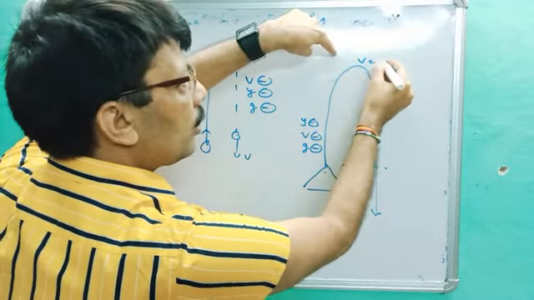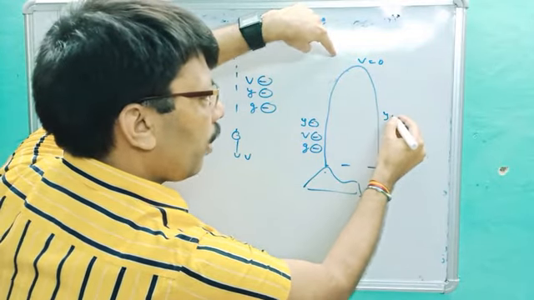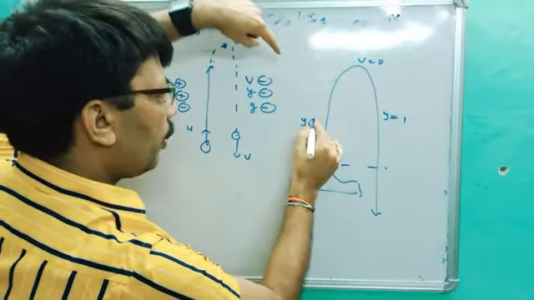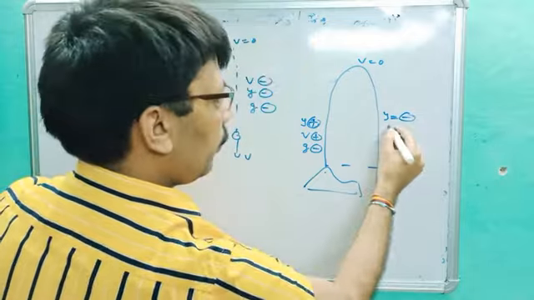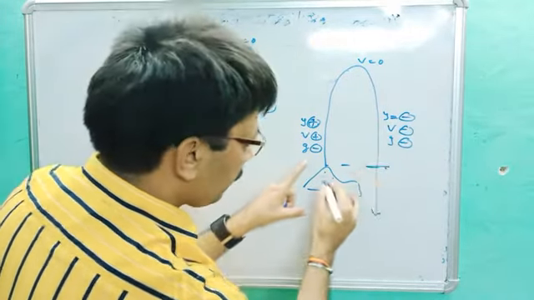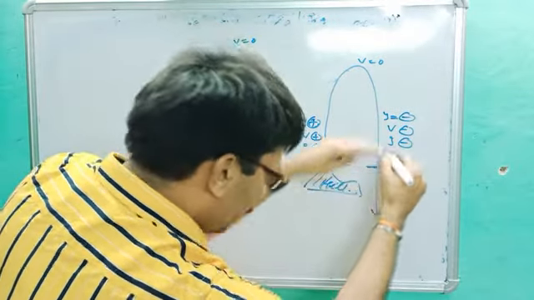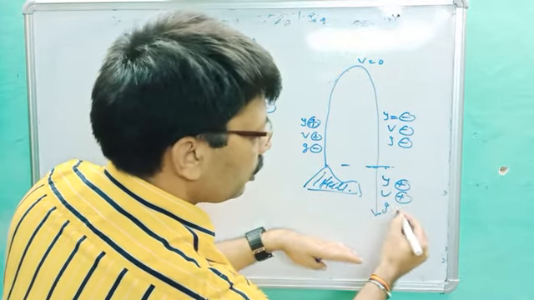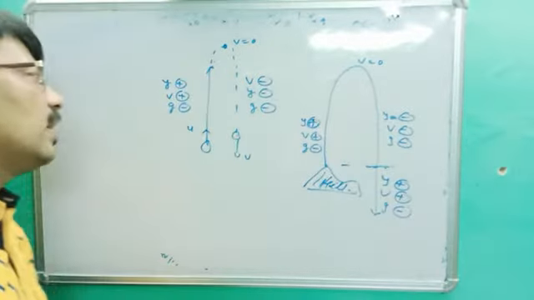Here V is equal to 0. You better know V is equal to 0. Then it comes down. So again Y becomes positive, V becomes positive, g negative. Y becomes negative, V becomes negative, and g becomes negative in that direction. After this is the hill or cliff. Okay. After this, what happens? It is going below the origin. Y becomes positive, V becomes positive, and g becomes negative. So this is the sign convention which we will use for the free falling body.